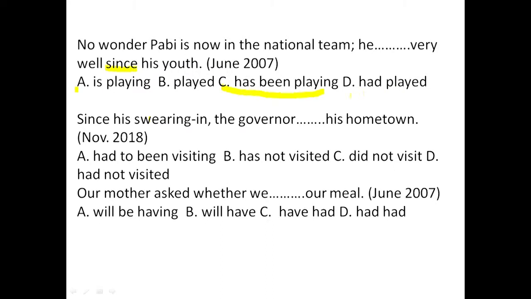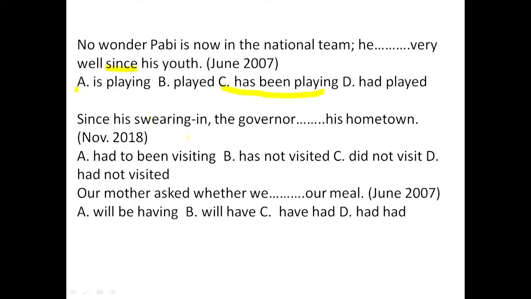Okay? So D: they played? No. We cannot use the past perfect tense in this case. We use the past perfect tense when we have two past actions, no sooner the first one ended than the other began. And the sentence in this question is not giving us a clue regarding this tense. Okay, we come down to the other.